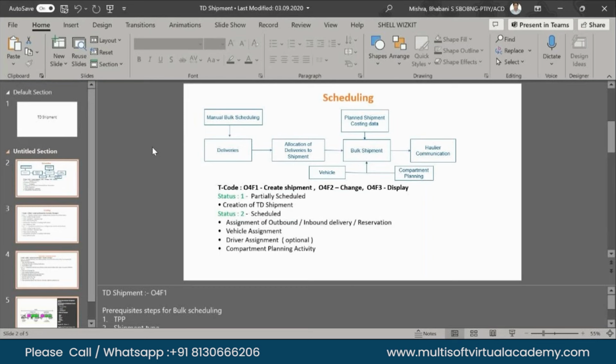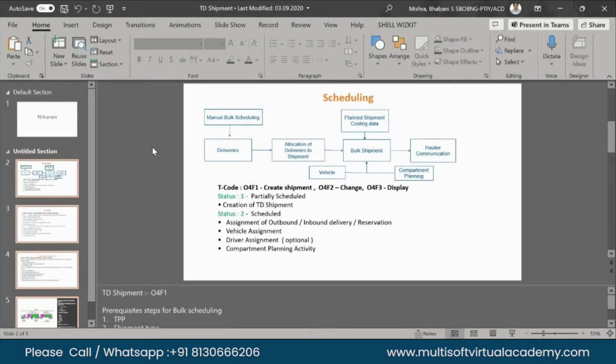Outbound, inbound, and reservation: in all three cases, in that scheduling section, we use that document. Outbound means SD, and inbound means when the purchase process has started. Reservation means a stock reservation kind of thing. We are doing that reservation. So for that reason, we always say it's a scheduling.